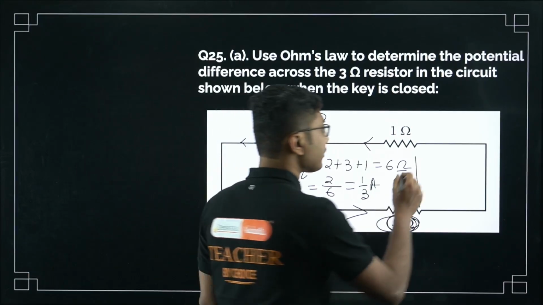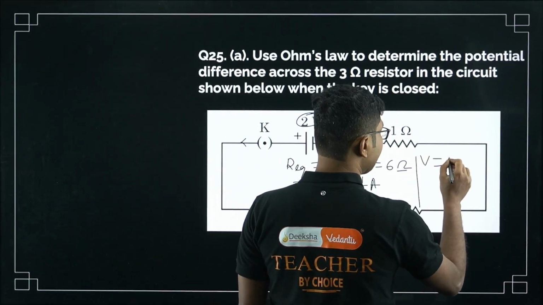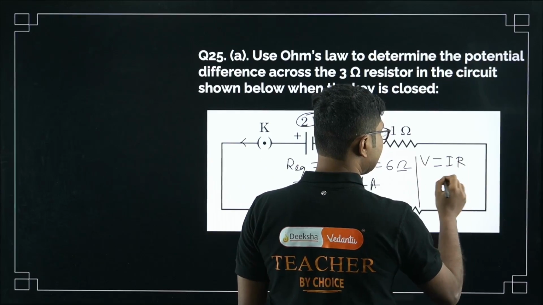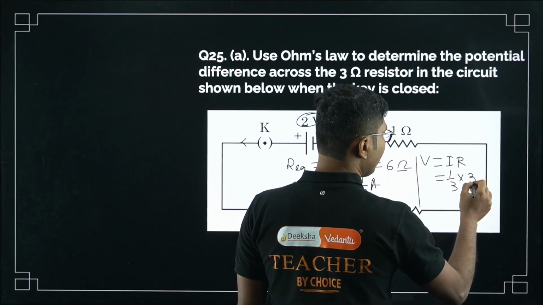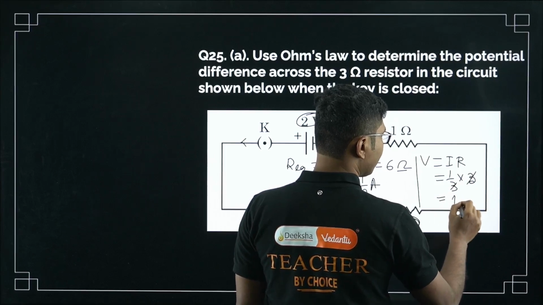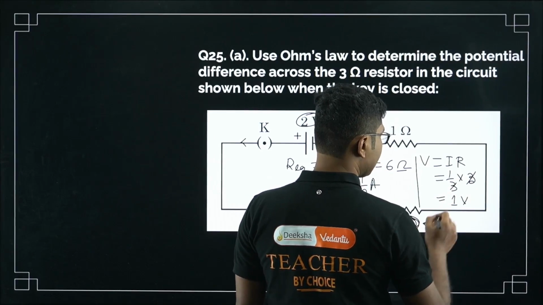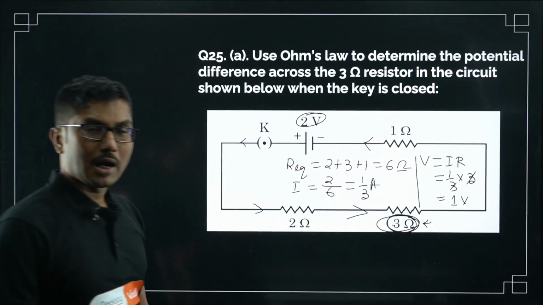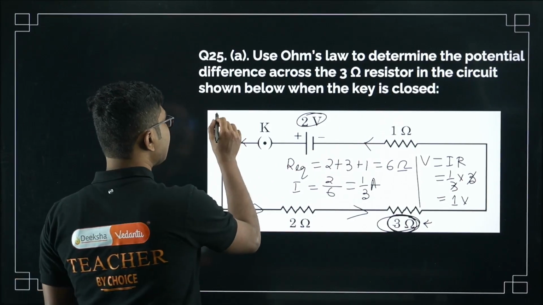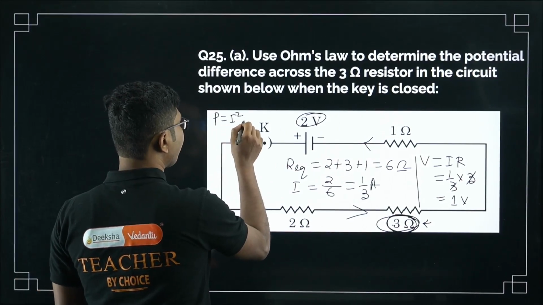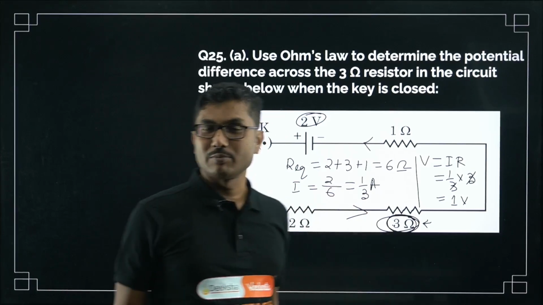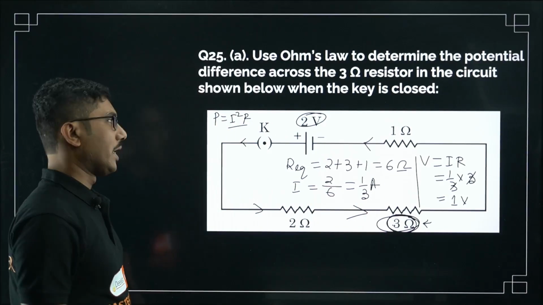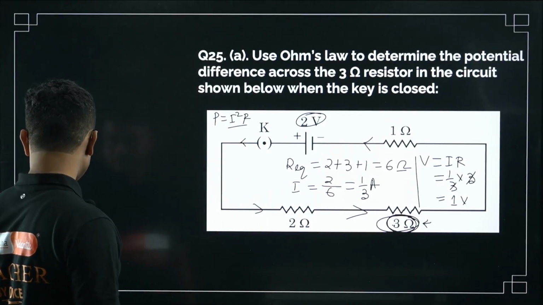To calculate voltage drop, it is simple. We just need to do I into R, that is, I is 1/3, that is the same for all the components. R is 3 ohm, so it will be 1 volt. So 1 volt is the voltage drop across this. Now if they ask you for power, the formula is power is basically I square R. I is 1/3 and R is 3, you just put it in, you will get 1/3 watt. So 1/3 watt would be the answer in case of power.